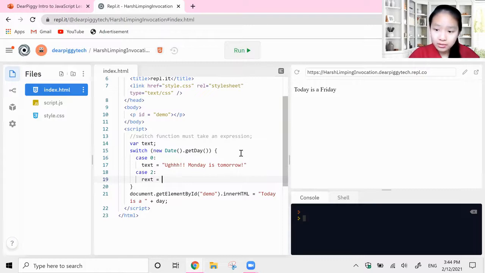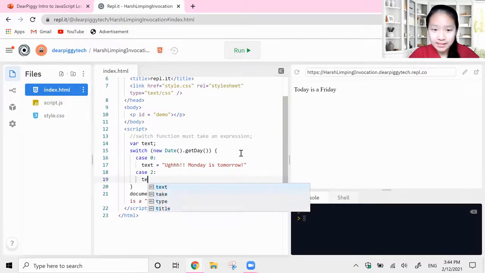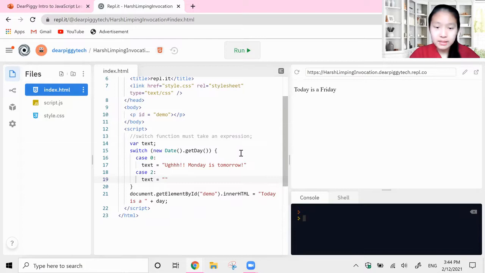Text is going to be equal to, let's see, what do you guys think about Tuesdays? Personally, for me, Tuesdays are just kind of like, Tuesdays exist. If you understand what I mean, Tuesdays exist, but I don't have any particular feeling for Tuesdays, right?